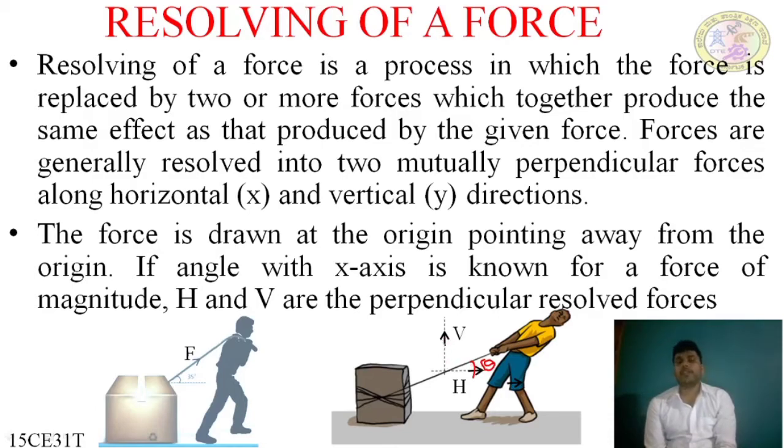We can split the force into two forces which produce the same effect as the resultant force. Like H and V, the forces can be resolved if the direction of the force makes a known angle with the x-axis. If you know the angle with respect to the x-axis, both H and V will be the resolved forces.